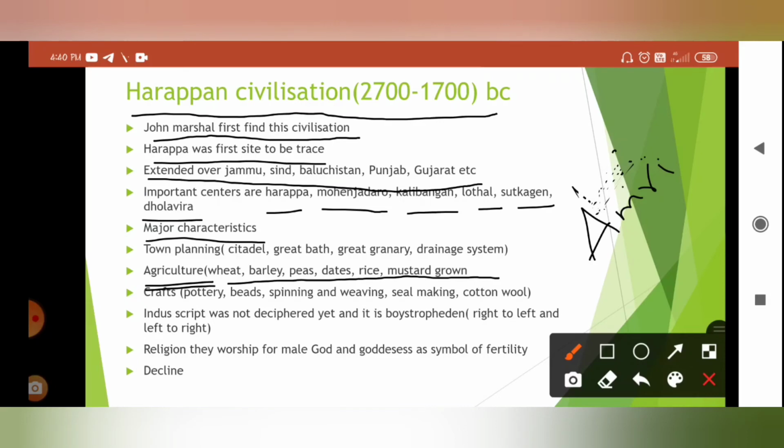Next is crafts. In crafts they had pottery, bead making, spinning and weaving, seal making, and cotton wool. For their survival, they had many things. Okay. Next is Indus script. The script has not been deciphered yet, but it is Boustrophedon. Boustrophedon means they wrote from right to left, then continued from left to right. Again they wrote from right to left and then left to right. This type of script is known as Boustrophedon script.